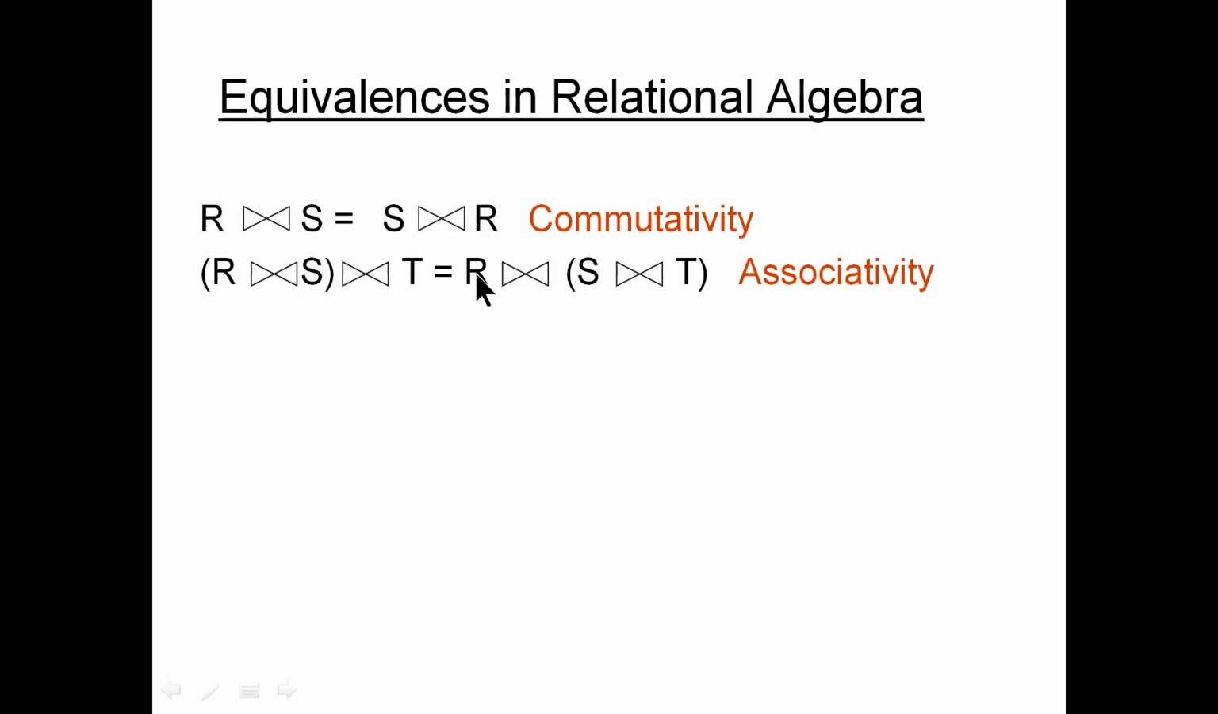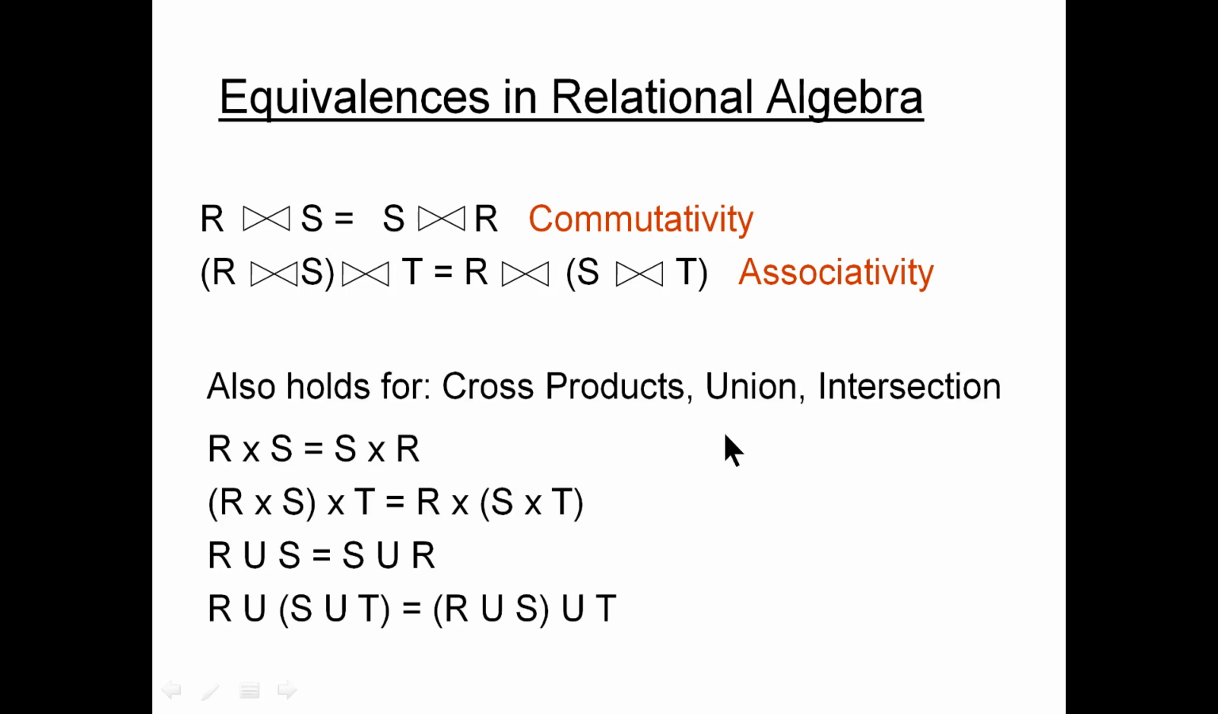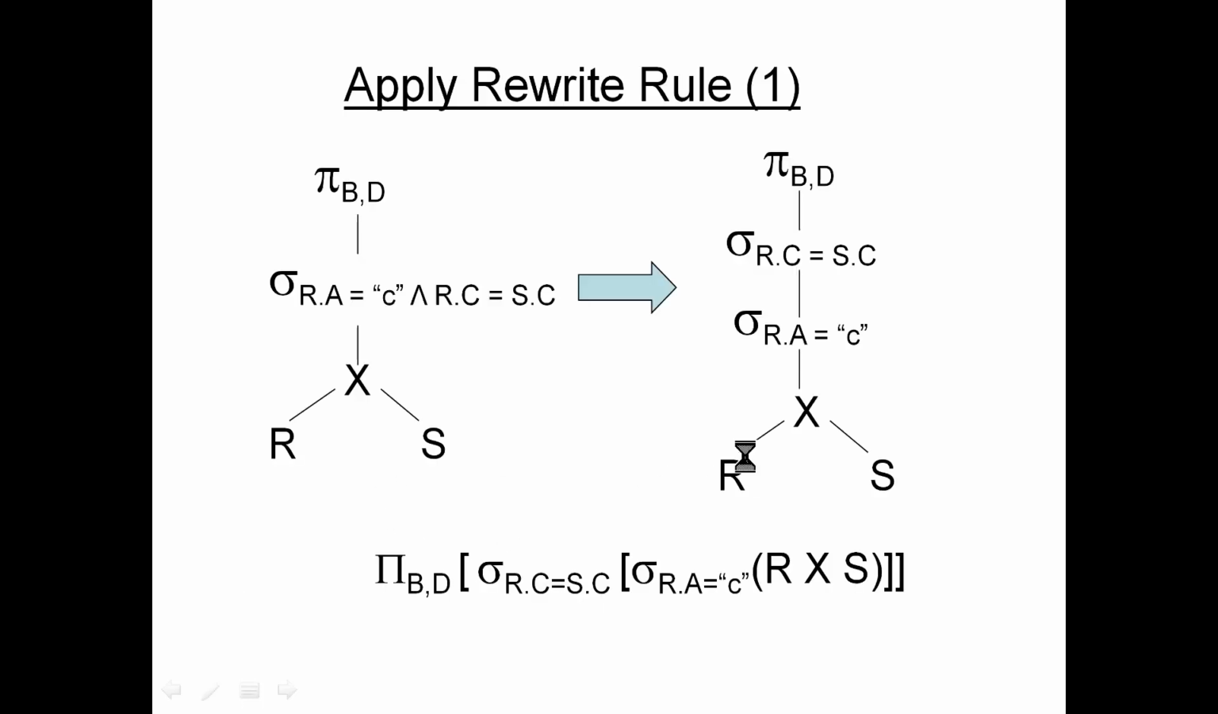And some of the equivalences in relational algebra: this is commutativity. That means if you take a natural join between R and S, it is equivalent to the natural join between S and R, and associativity. This also holds for the cross product, it's the same. So applying a rewriting rule, you can understand this was a condition. At the beginning, we also talked about it.